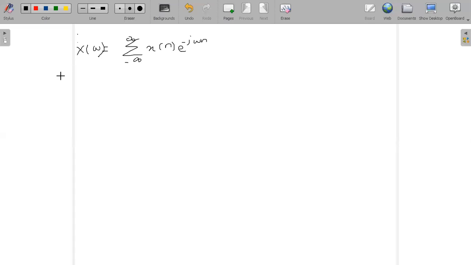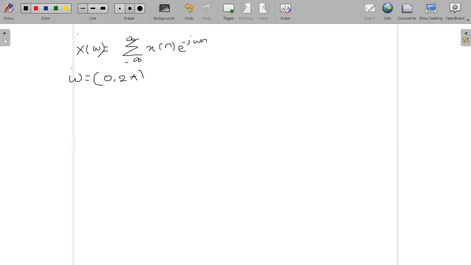Our derivation says we need to convert the time domain signal into a frequency domain signal. Let us assume that omega varies from 0 to 2 pi.